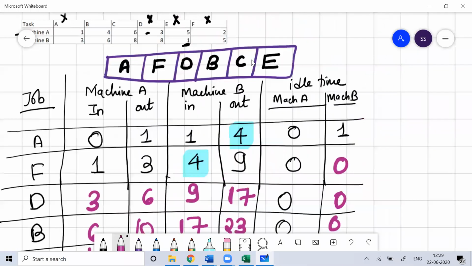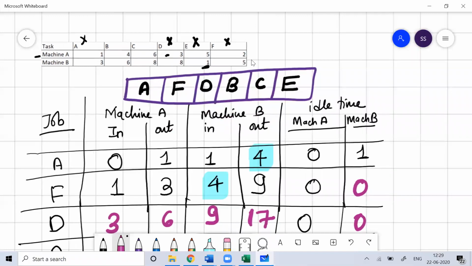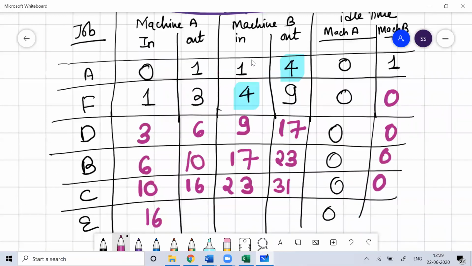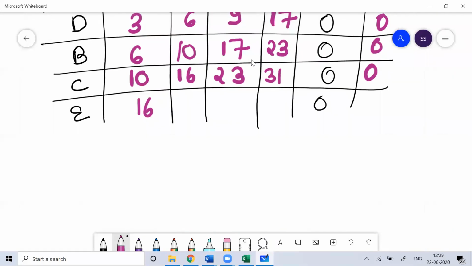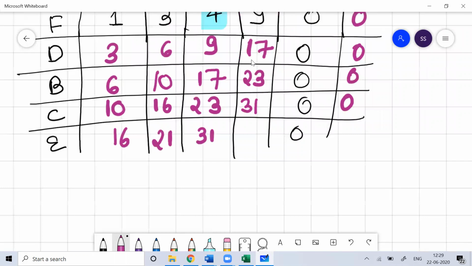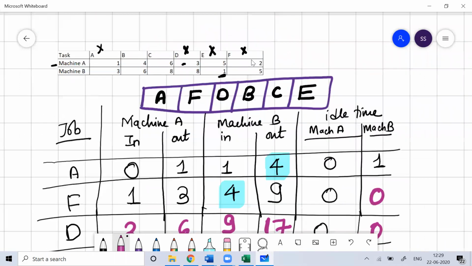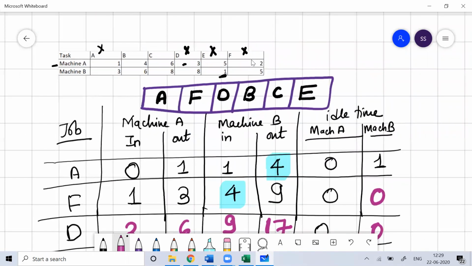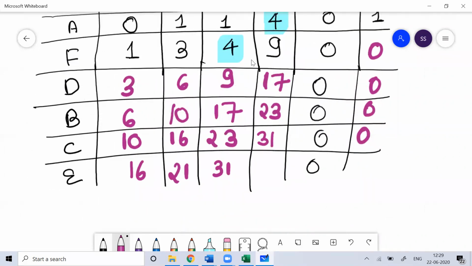Then job E. When you talk about job E on machine A, it's going to take 5 hours. 16 plus 5, 21. But it cannot start there. It has to wait till 31 hours, and E is going to take 1 hour. So 31 plus 1, it is 32 hours.